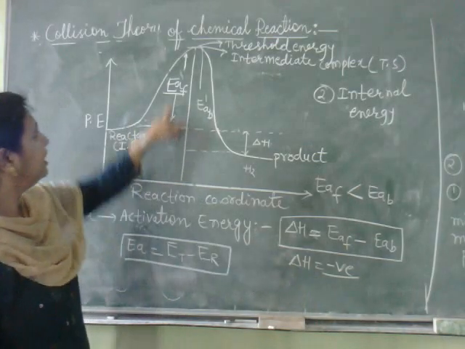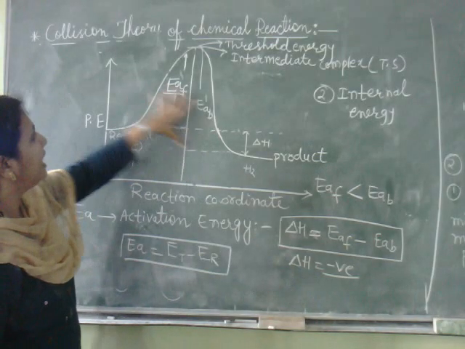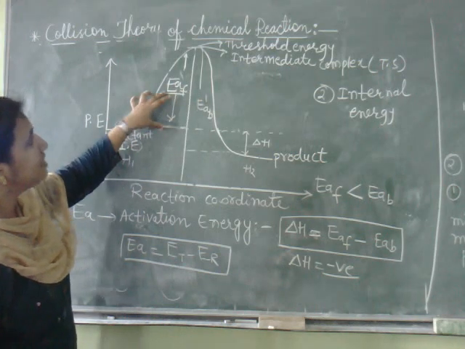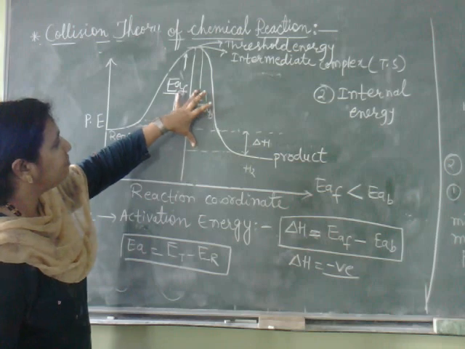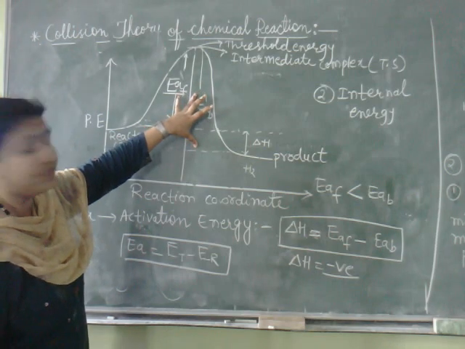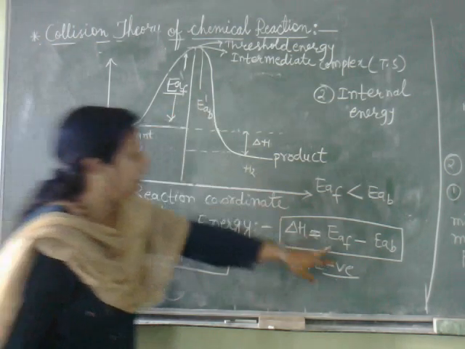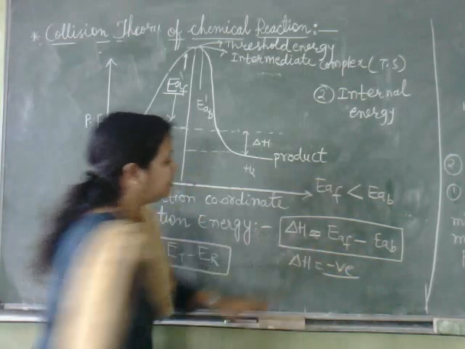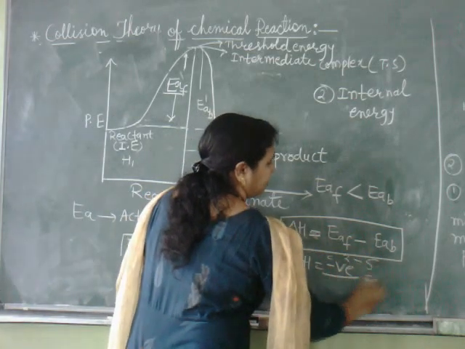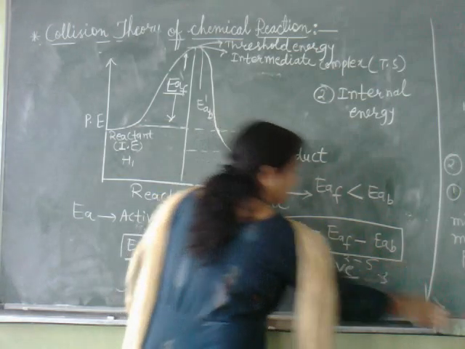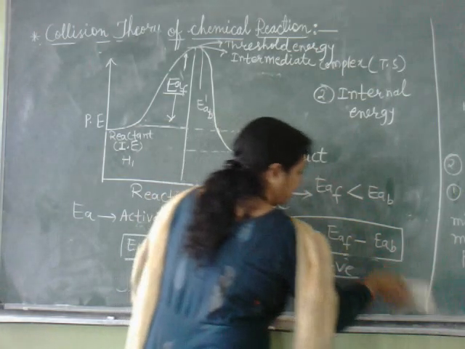Why? Because the activation energy of forward reaction, EAF, is smaller and the activation energy of backward reaction, EAB, is large. So suppose here it is 2 and it is 5. What do we get? Minus 3, which means a negative answer here.